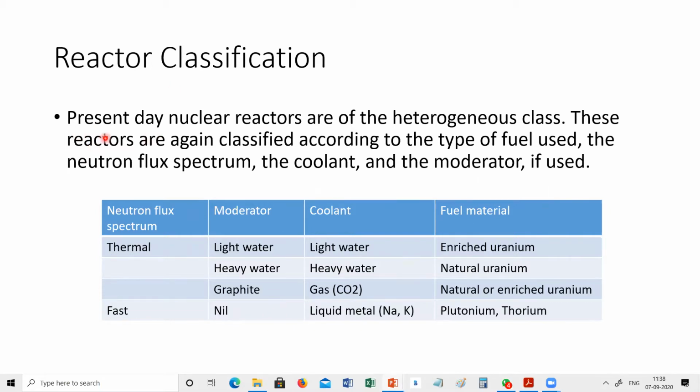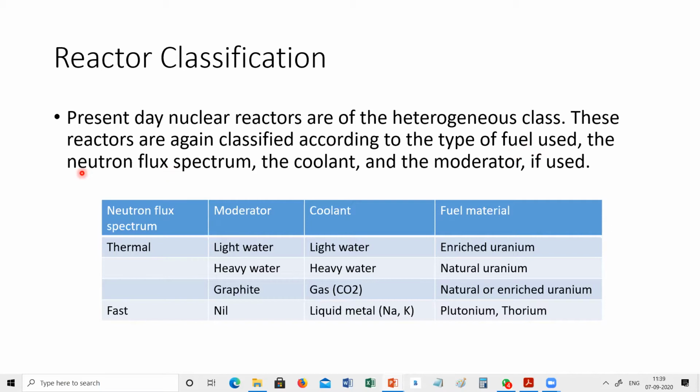Okay, reactors can be classified like this. Present day nuclear reactors are of the heterogeneous class. These reactors are again classified according to the type of fuel used, the neutron flux spectrum, the coolant, and the moderator, if used. They are classified according to what type of fuel is used, whether it is using uranium 235, uranium 233, uranium 238, or plutonium or thorium.